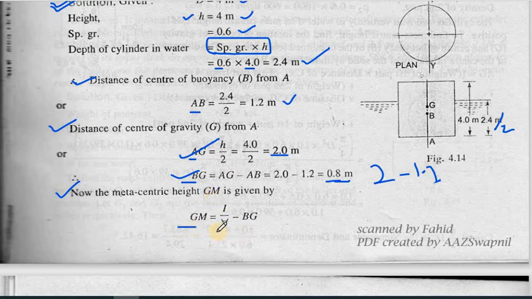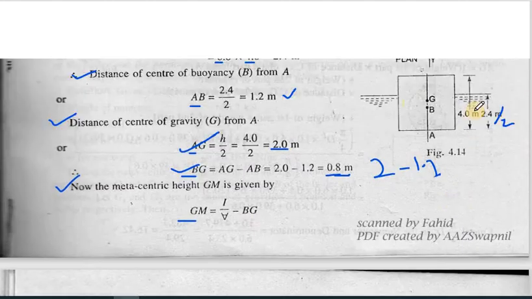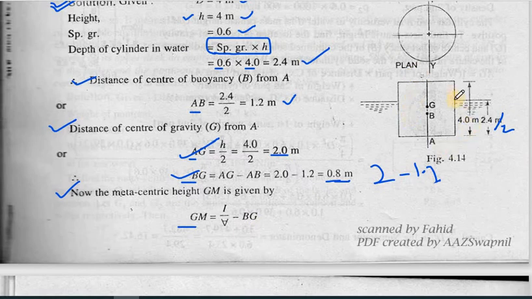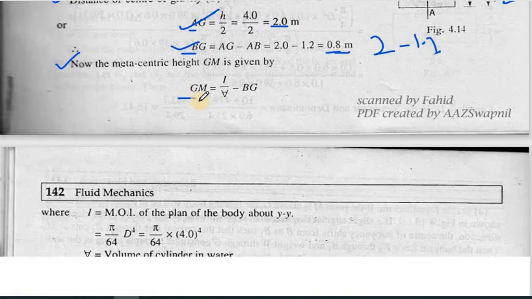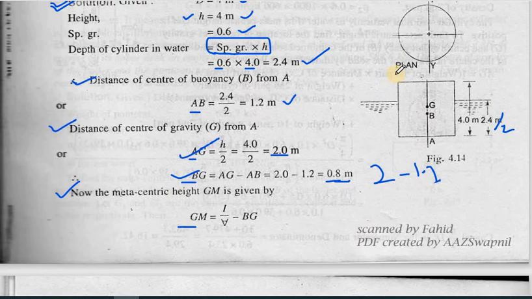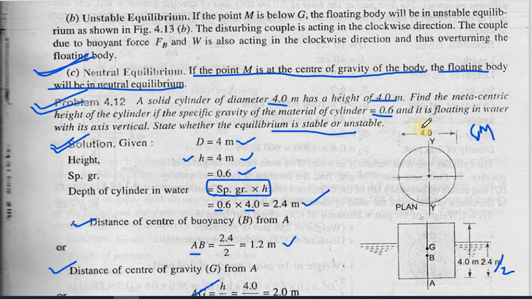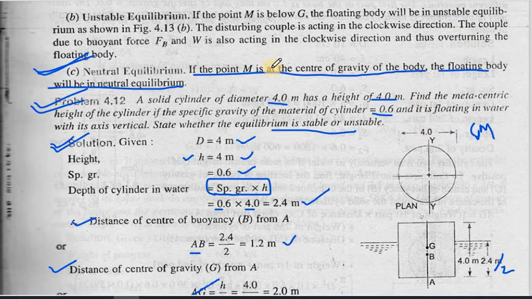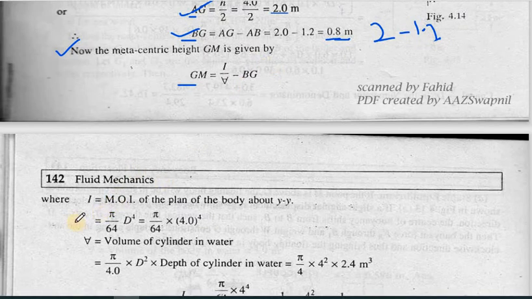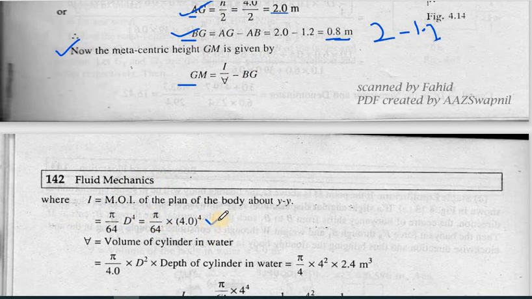In the elevation it is looking like a rectangular shape, but in the plan it is looking like a circular shape. So we'll consider the moment of inertia of a circle, which is pi by 64 d to the power 4. So pi by 64, 4 to the power 4. That gives you the moment of inertia for the cylinder.